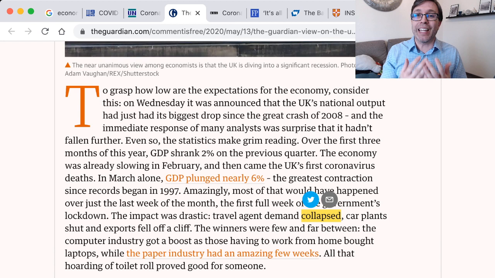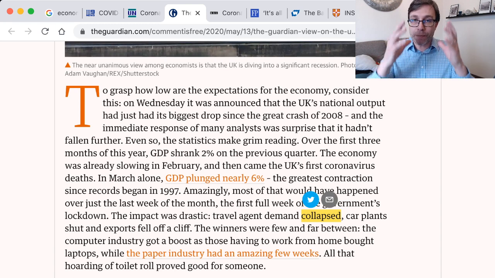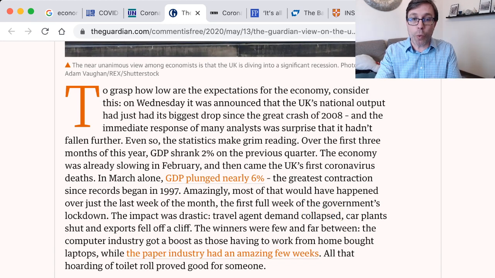If something collapses, I think when you think of the meaning of the word collapsed, it is something that just falls down. Like a building could collapse, a bridge could collapse. But in this case, they're talking about demand, which is what people want. Demand, people want it, is collapsing. So people just don't want anything anymore.